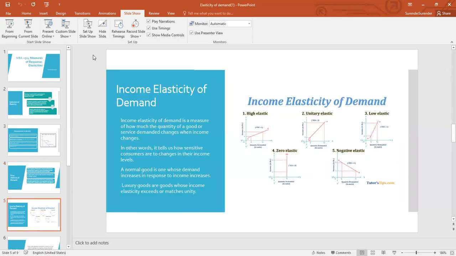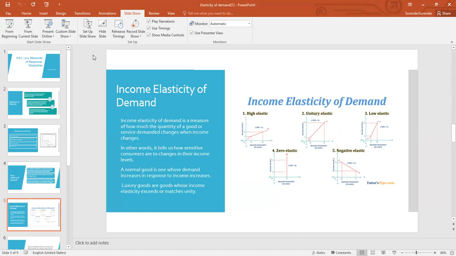Now talking about income elasticity of demand. It is a measure of how much the quantity of a product or service demanded changes when income changes. We will be talking about the different types of elasticity to get a better understanding. So firstly, we will be talking about high elasticity.